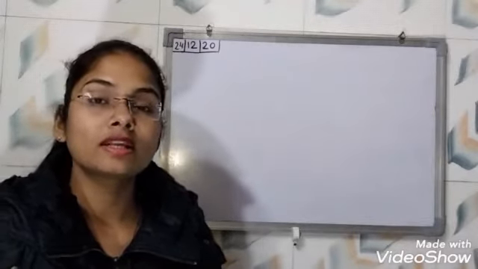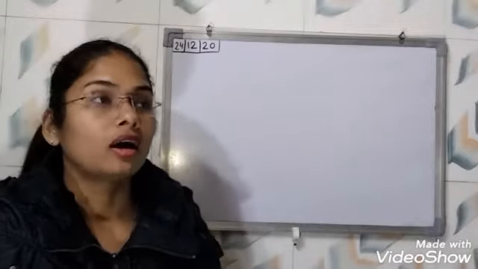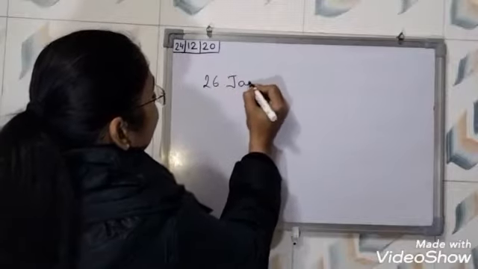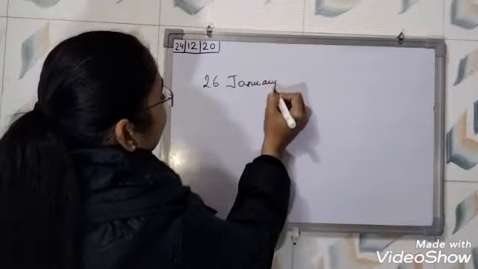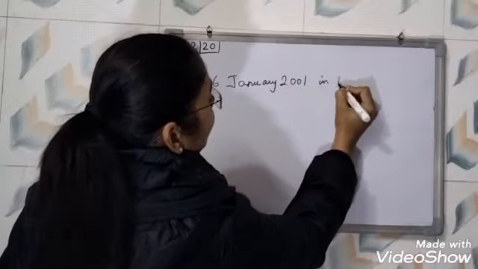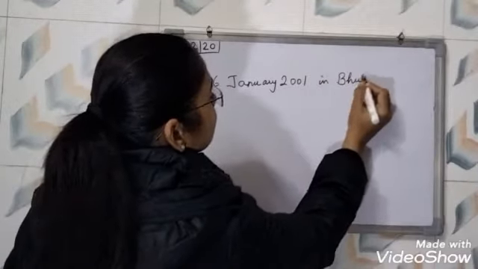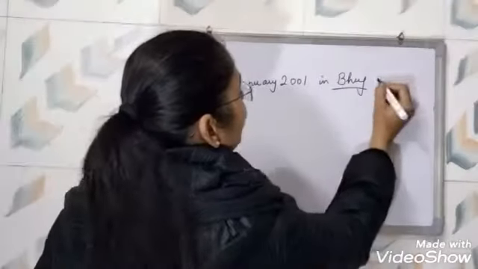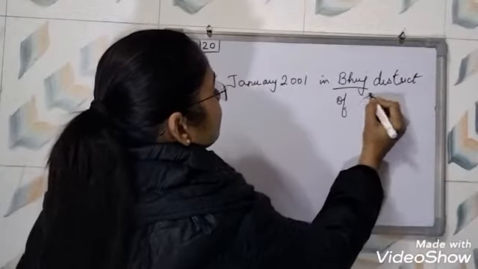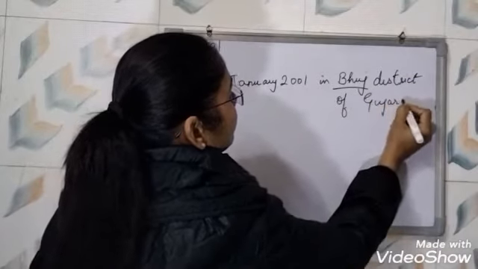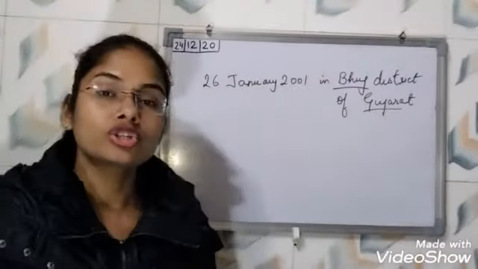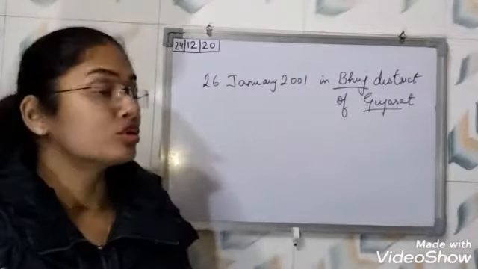So we can see there was a major earthquake in India on 26 January 2001 in Bhuj, the Bhuj district of Gujarat. Here the earthquake caused huge damage to the population of Bhuj.